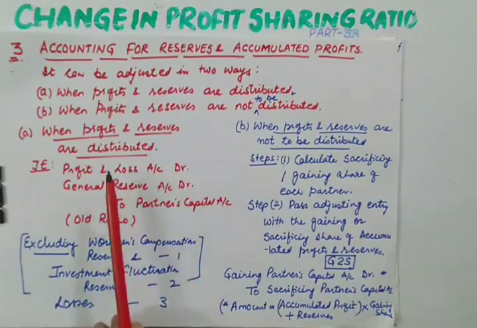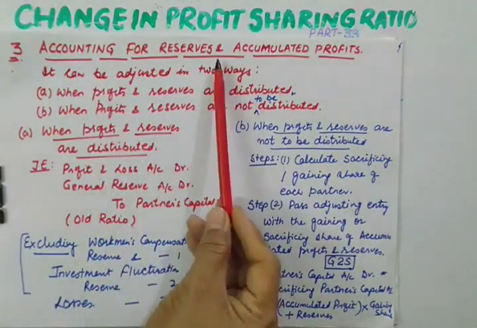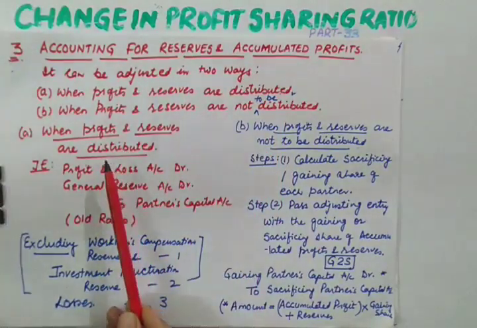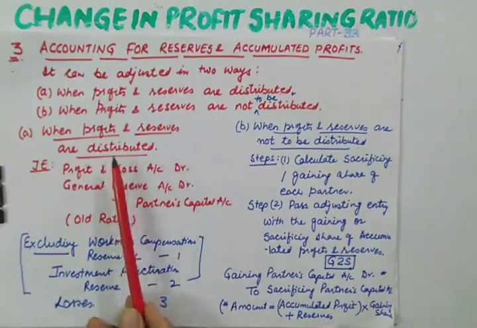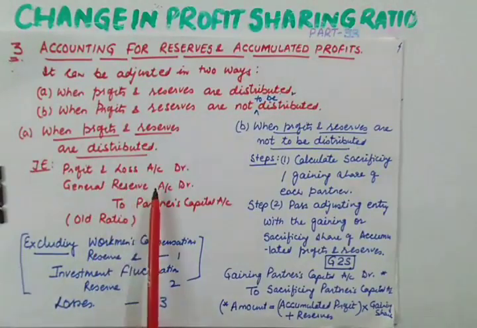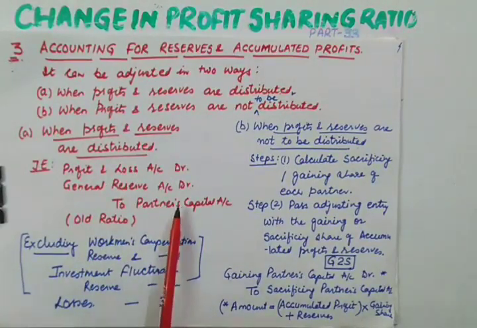Before that, I want to remind you that in case of reserves and profit, we have done two treatments. According to the first treatment, when reserves and profits are distributed, they are distributed among all the partners in the old ratio.